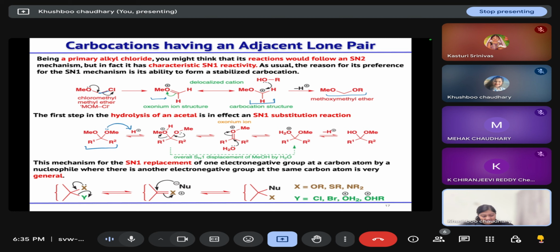So this is also an example of SN1 reaction where the carbocation that is generated has a group adjacent to it that has a lone pair. Such examples are shown here where your X group can be OR, SR, NR2, and your leaving group can be chloride, bromide, OH2 positive or ORH positive. That means a methoxy group or alkoxy group.